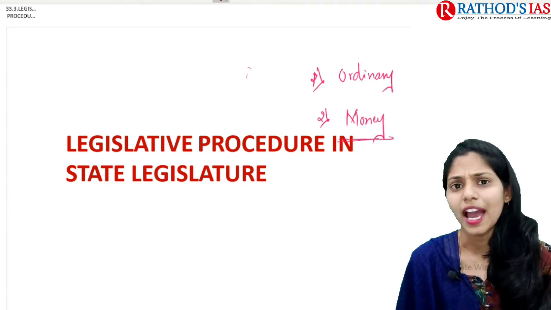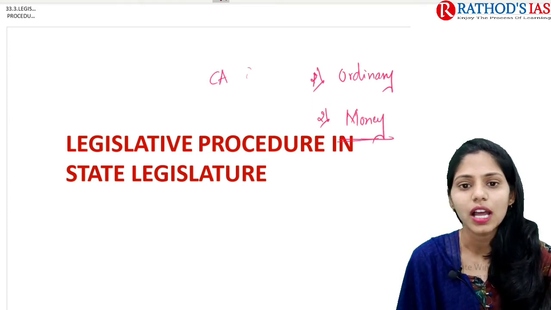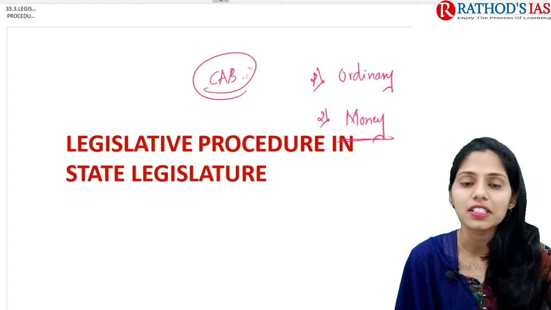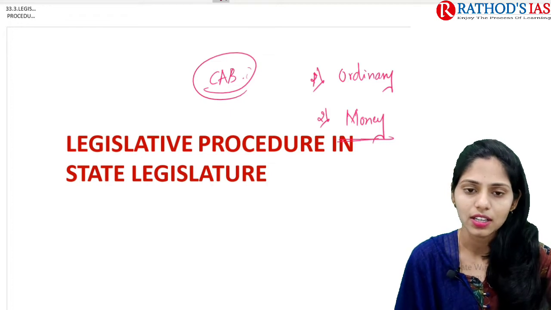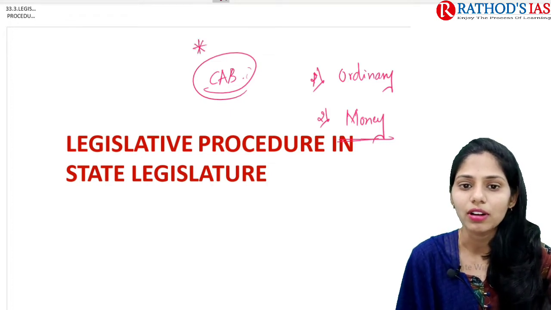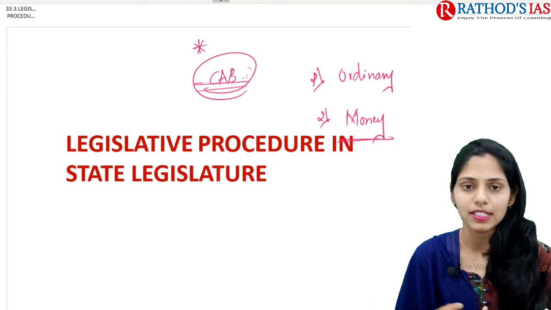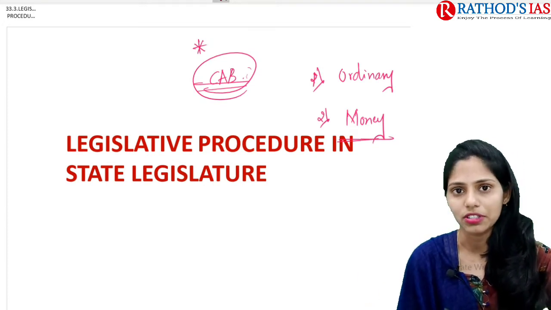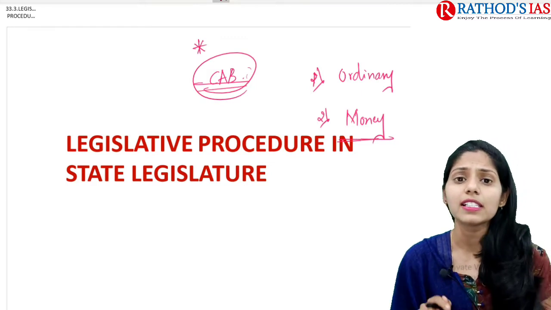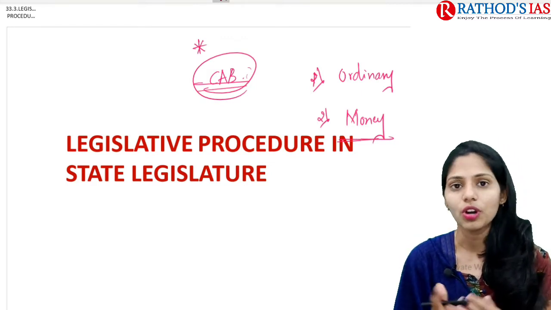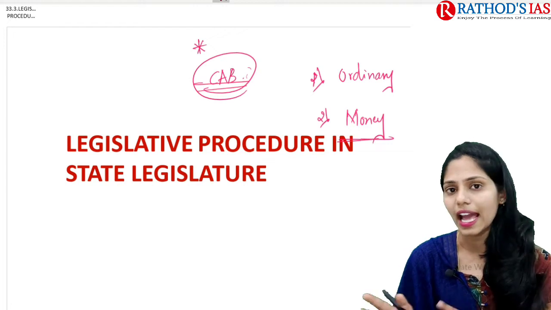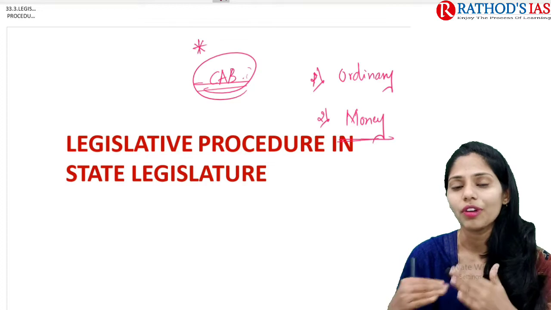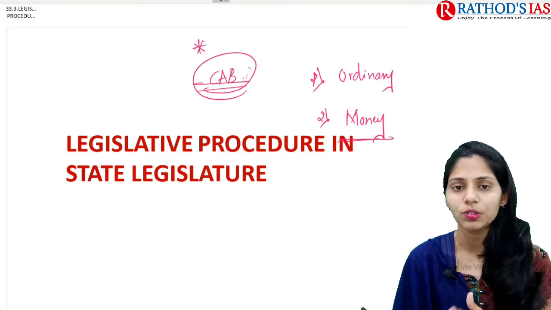I think you may have a doubt about the constitutional amendment bill. The constitutional amendment bill comes under the legislature of parliament but not the state. So we are not going to discuss the constitutional amendment bill in this state legislature. We already discussed this topic in our parliament, right? So in the legislative procedure of state legislature we are going to discuss the ordinary bill as well as money bill. You have to remember many steps which are very important for the prelims point of view,